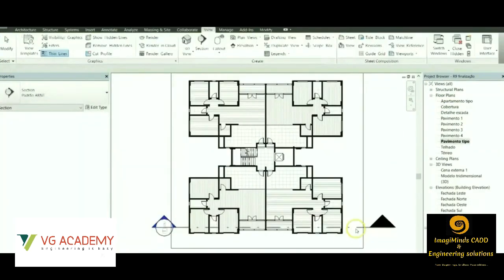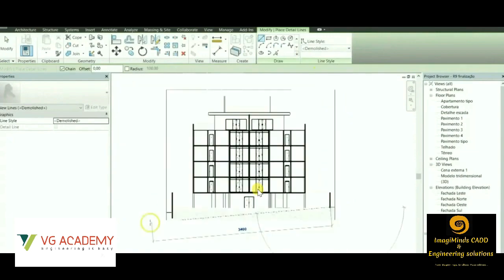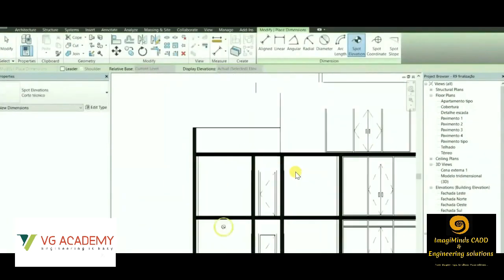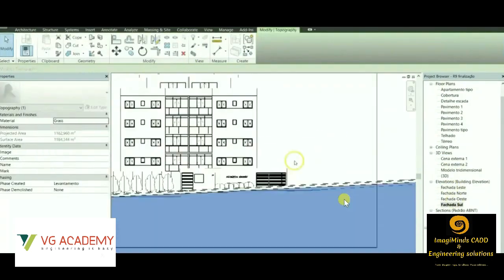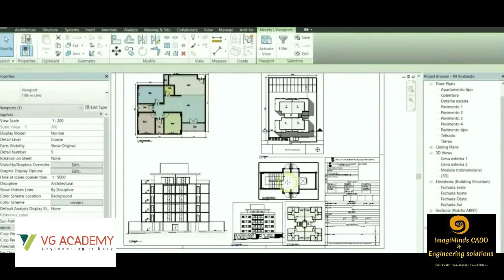Now we'll see the most important feature of Revit, that is creating sections. So we can see there is a section line that is drawn over here. So in AutoCAD, how we do, we will be drawing the section line over here. Then we'll be taking references from the doors, windows. That process will be following. So in Revit, we do not have to follow that process. We simply have to draw this section line. Then we'll be getting the automatic sectional view. This is the automatic sectional view we can see. So you do not have to waste unnecessary time on the section, because you are getting a ready-made sectional view.